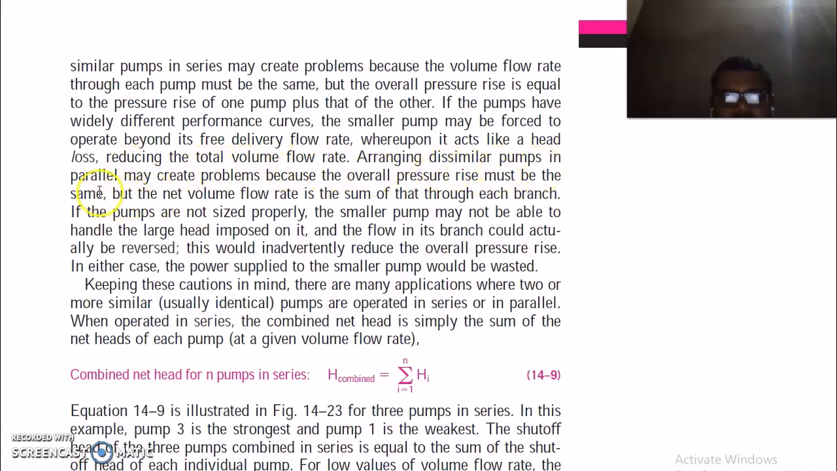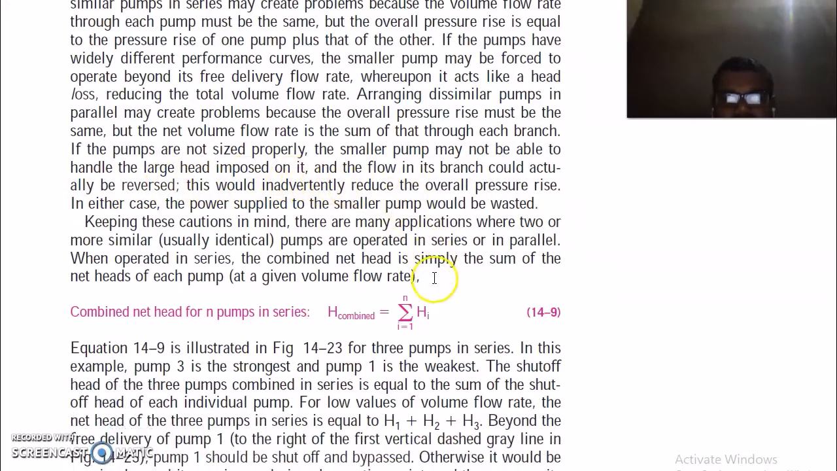Arranging dissimilar pumps in parallel may create problems because the overall pressure rise must be the same, but the net volume flow rate is the sum of that through each branch. If the pumps are not sized properly, the smaller pump may not be able to handle the large head imposed on it. So you can say the combined net head in n pumps is equal to the sum of the heads.